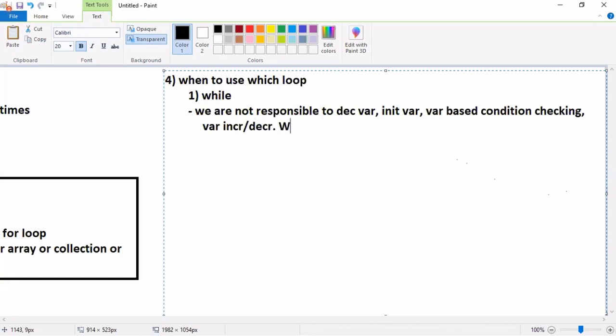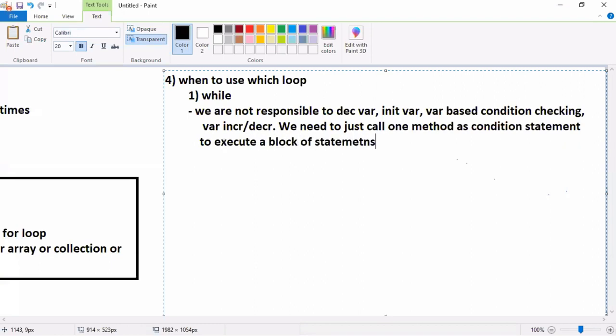Okay, we need to just call one method as condition statement to execute a block of statements. In this case, we must use while.